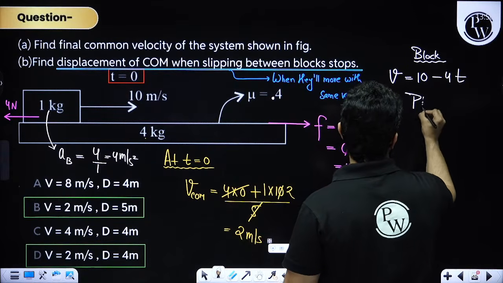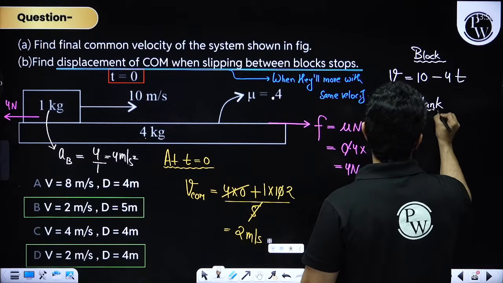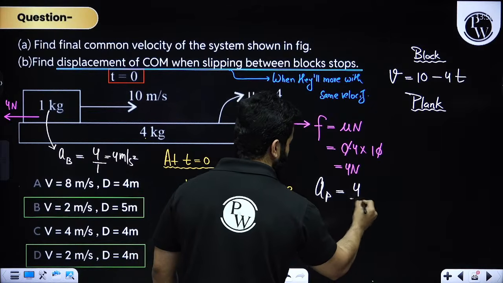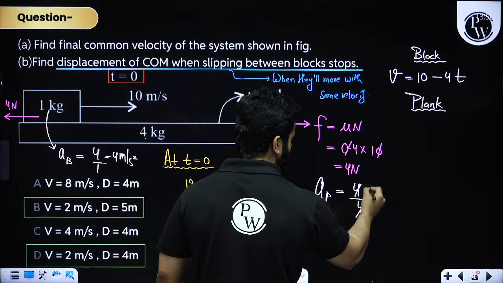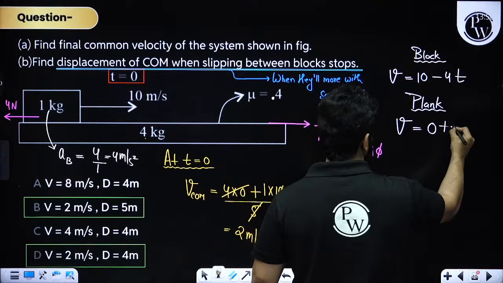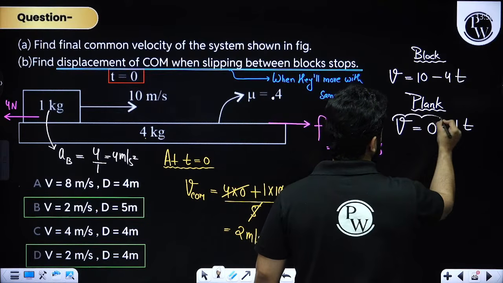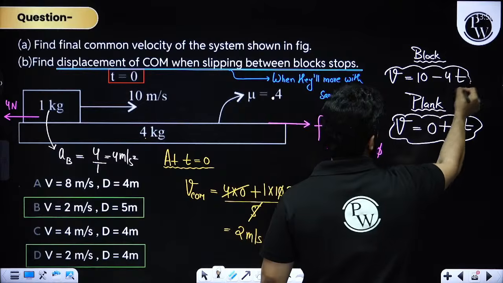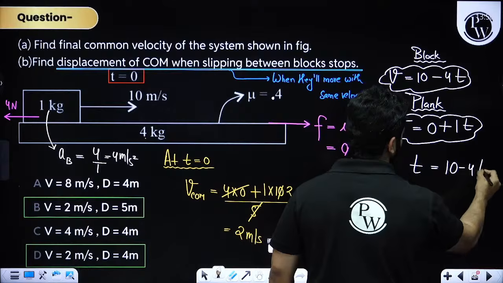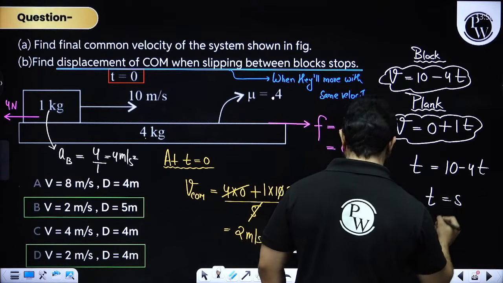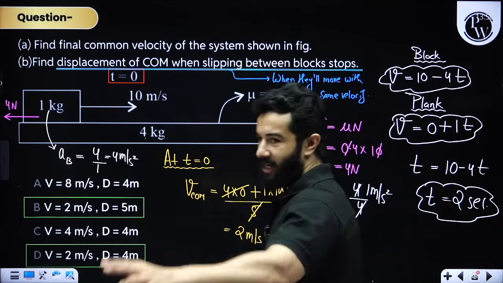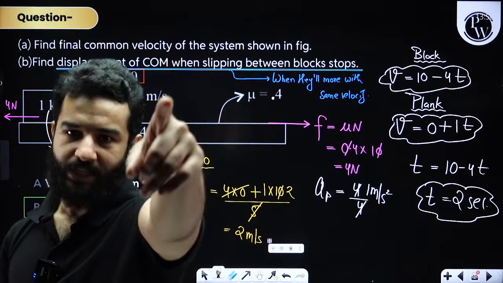And now when we are going to talk about the plank, we are going to say for the plank, acceleration of the plank will be total force divided by total mass, that means 1 meter per second square. And then we are going to say V equals to U plus A into T. Now velocity must be the same. So velocity must be the same basically means that T should be equal to 10 minus 4T. That means after 2 seconds slipping will stop.